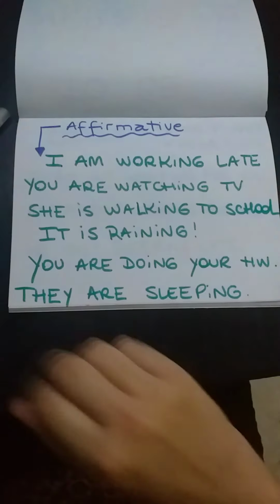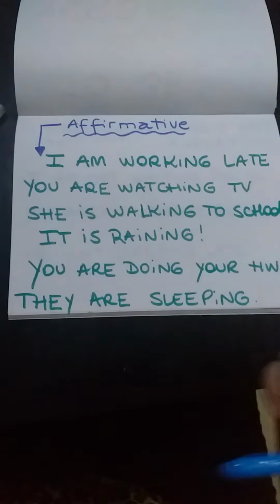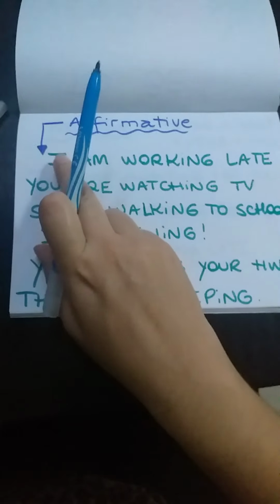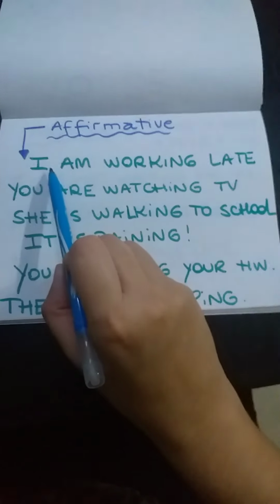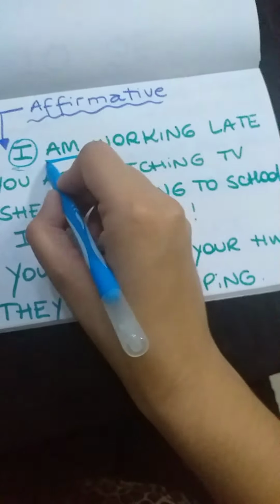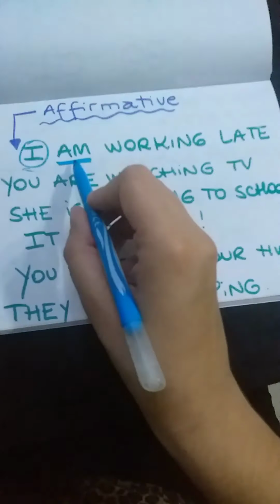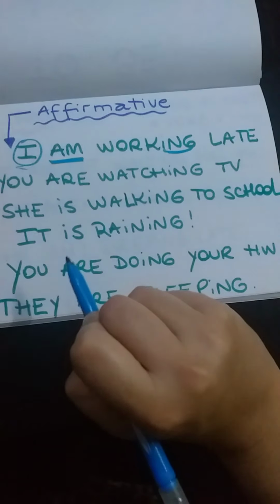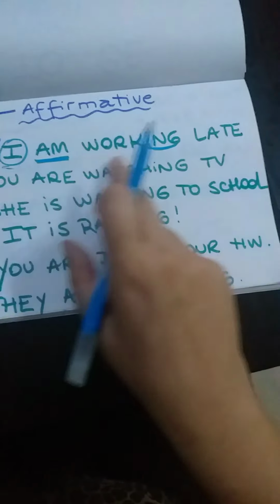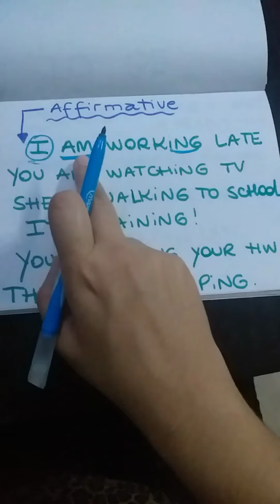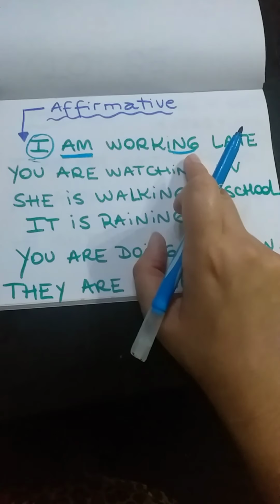Here you have the affirmative cases. At the beginning of the sentence, you have the person, the doer of the action. Pay attention to the first, I. Remember I told you that when I use I, I have the verb to be here, that is am, and the verb in the ing. Okay? So I have I am working late. Person, the verb to be, and the verb in the ing.